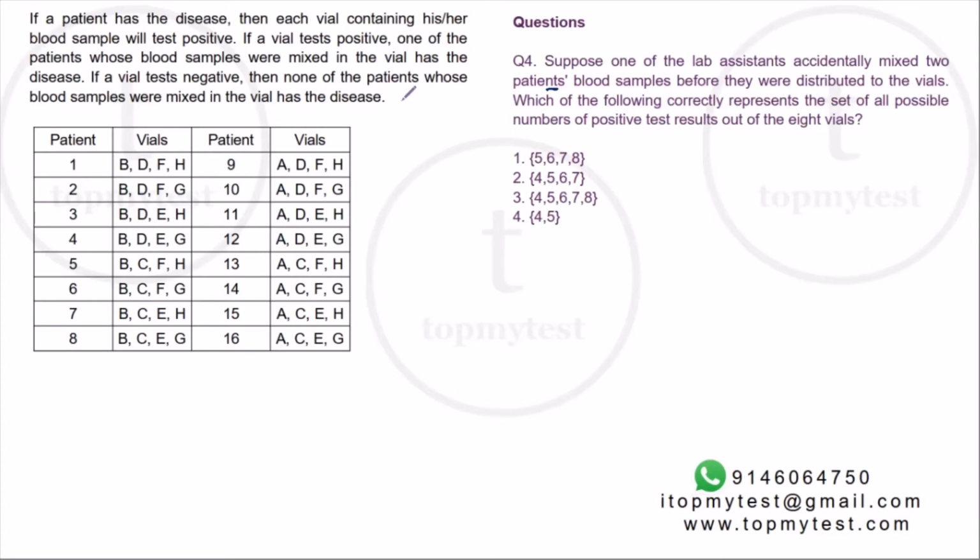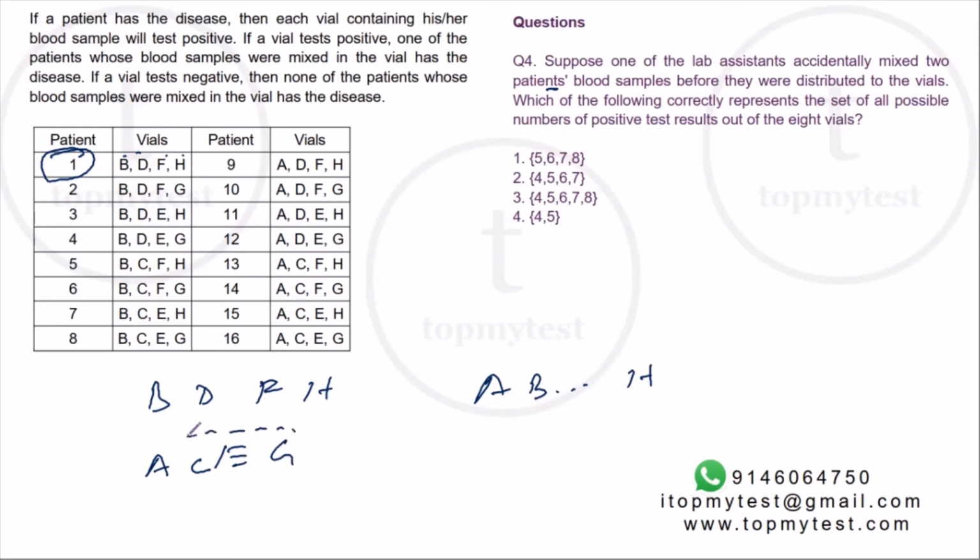Okay, so now let's look at the worst case scenario. Suppose patient 1 is infected. Right, he will infect B, D, F, H. Suppose patient 1, so he is infecting B, D, F, H. What do we have? A, B till H. What are the uninfected vials? A, C, E, and G.